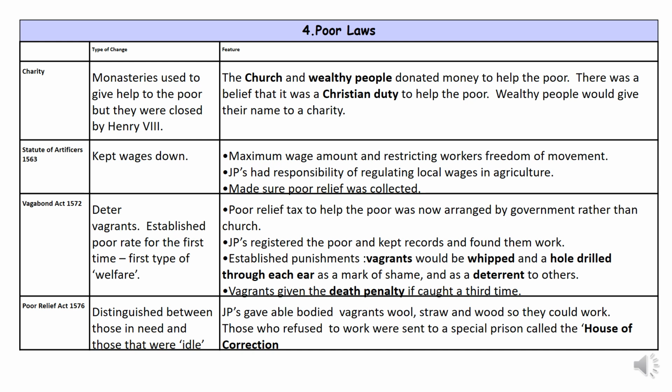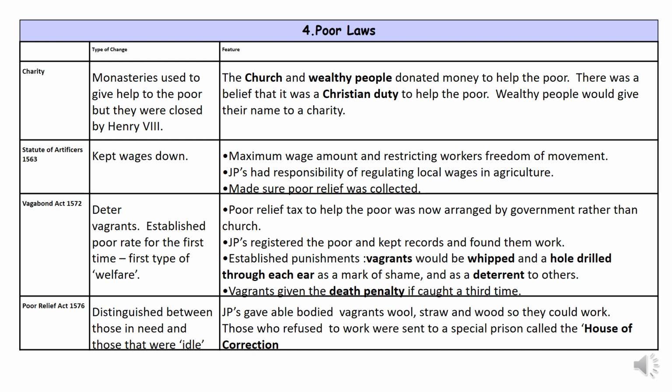So on the one hand, there is recognition that work needs to be found for them. They are poor because they are unemployed. But on the other side, we've got some quite harsh punishments here. Although it's worth recognising here that justices of the peace were quite sympathetic to vagrants. Next, we have the Poor Relief Act of 1576, and this is the one that gives us those two terms, idle and those that are deserving. So it distinguishes between the two.